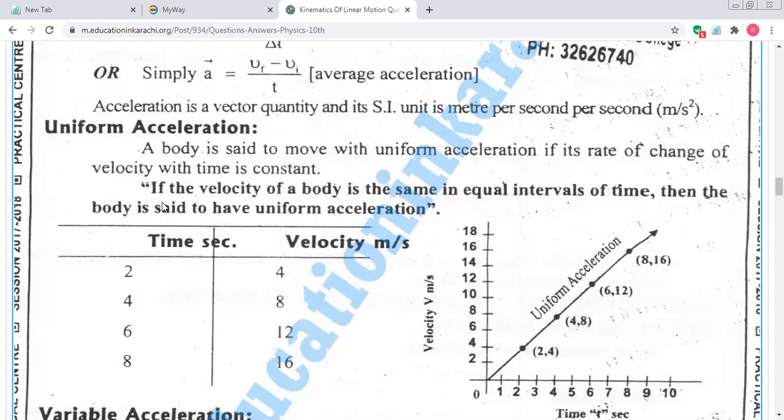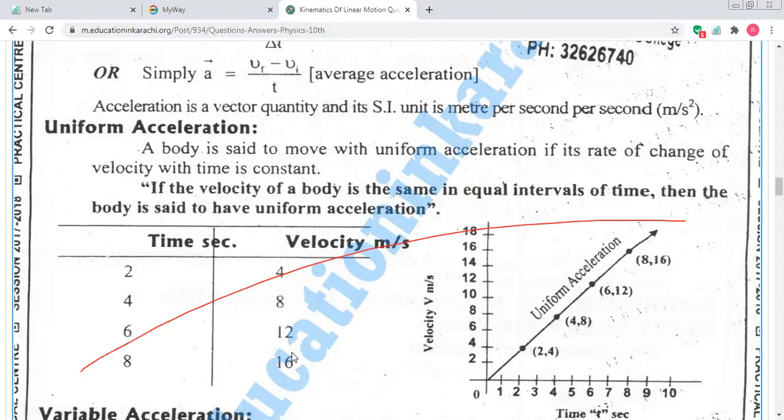Uniform acceleration: if the velocity of the body changes by the same amount in equal intervals of time, it is said to have uniform acceleration. For example, the time is 2, 4, 6, 8, and the velocity is 4, 8, 12, and 16. From 4 to 8, how many points are involved? 4. From 8 to 12, 4, and from 12 to 16, after every 4 points, we can say that it's an equal difference.